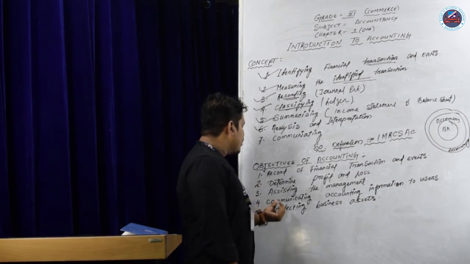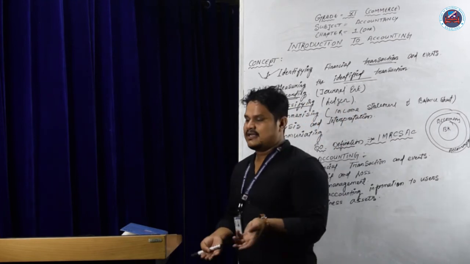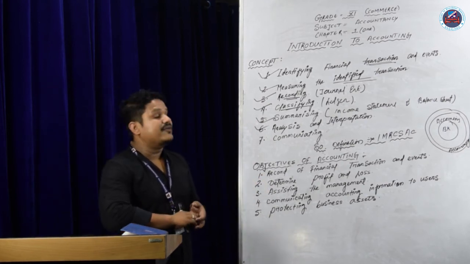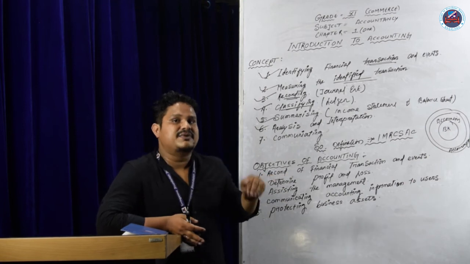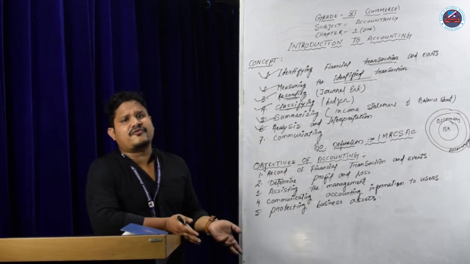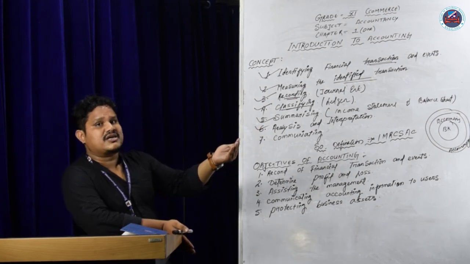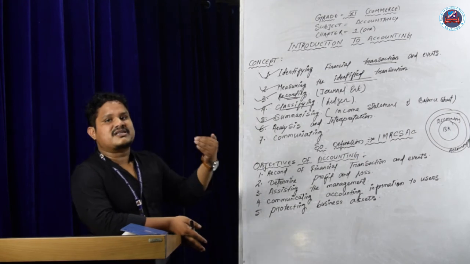Next is communicating accounting information to the users. As I said, this is a very important objective. Communicating the accounting information which the accountant has prepared. For whom? Not for the accountant, but for the users. Who are the users? The owner is the user. Suppose Ambani.